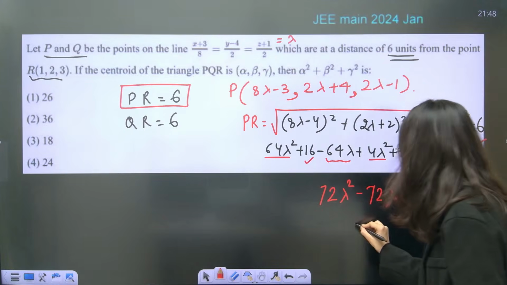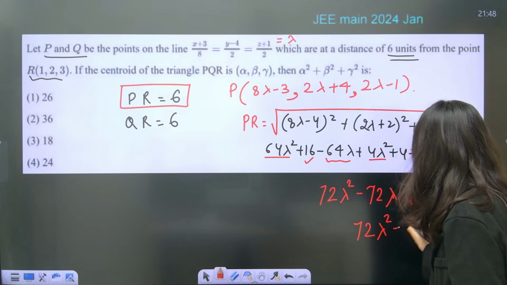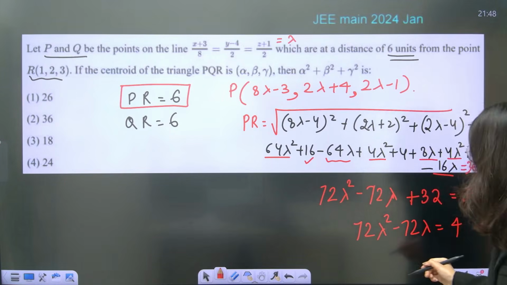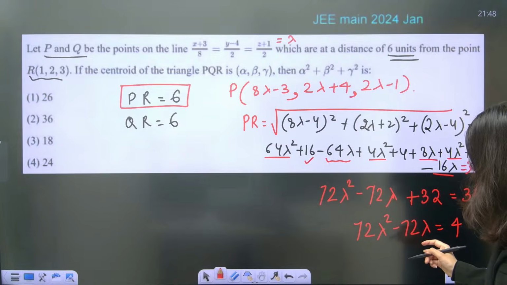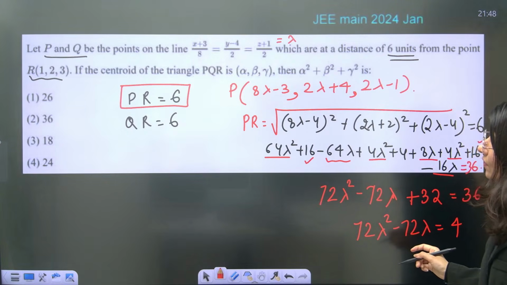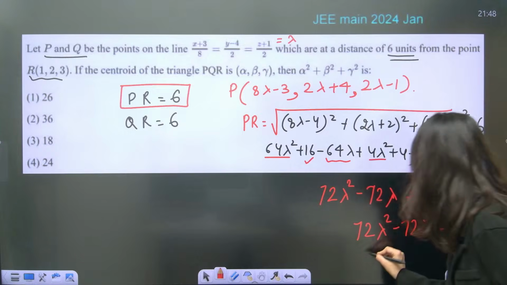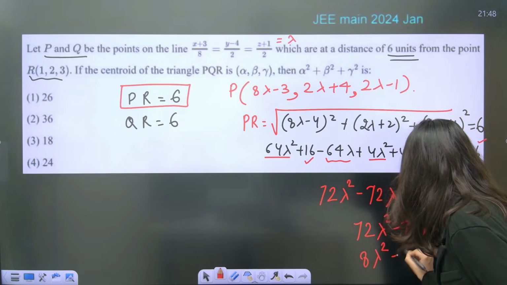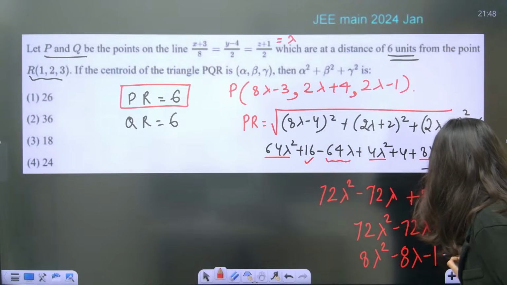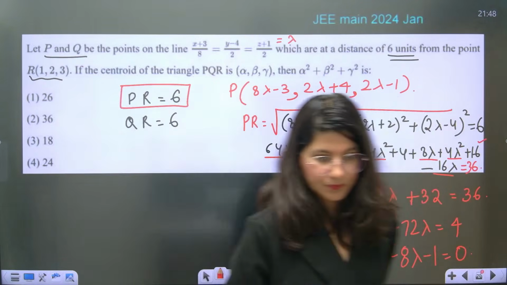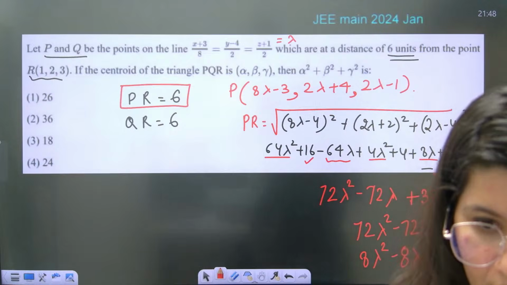So 72 lambda square minus 72 lambda is equal to 4. Dividing by the table of 4, 4 1s are 4, 4 8s are 32. So 8 lambda square minus 8 lambda minus 1 is equal to 0. Yes or no? Okay.